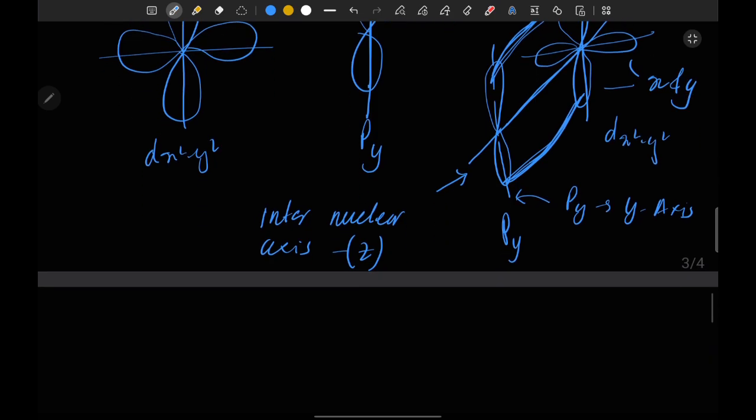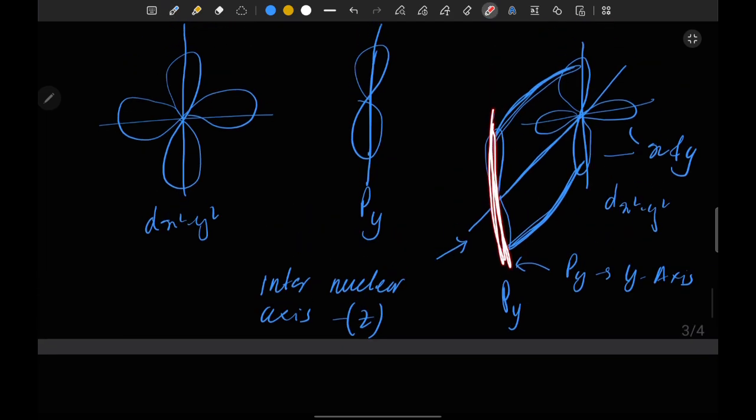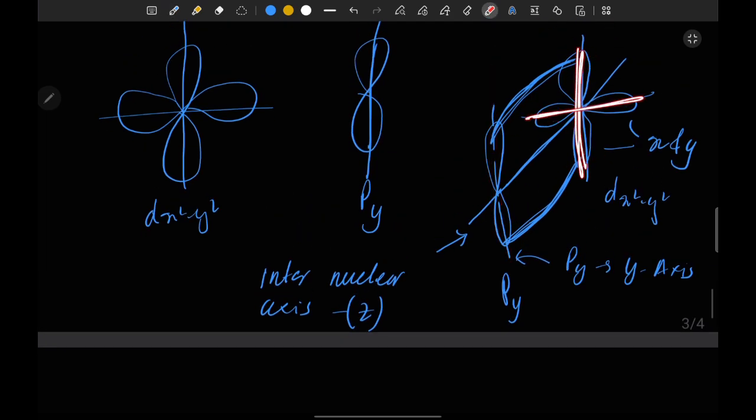Okay, so I think now the concept is clear: the difference between the internuclear axis and the axis of the orbital. Here the orbital axis is y and x, but the internuclear axis is the z axis.